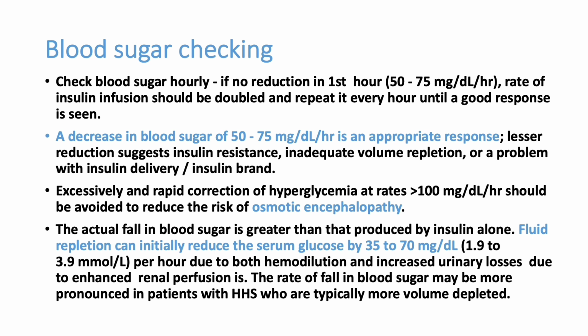Again, blood sugar checking has importance in DKA management. Initially you can check every hour. Then once the patient is stabilized, you can reduce the time to every 4 hours or every 6 hours, depending on the severity. But initially, till the patient's sugars are controlled, every hour will be better. We can do the finger stick method, or initially we can send a sample to the lab along with HbA1c, because HbA1c is very important. We should know whether this patient has had high blood sugar for the last 1 or 2 months or whether it is the first time.